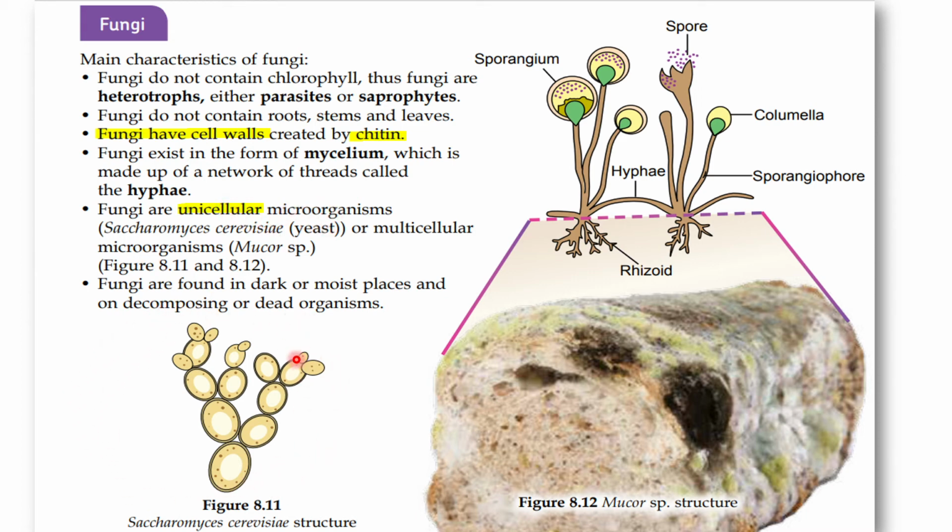Kalau multicellular, mucor species. So that's the sporangium. Within the sporangium adalah spora ataupun the spores lah. Okay, where are they found? They are found in dark and moist places and on decomposing or dead organisms because they are the saprophytes.